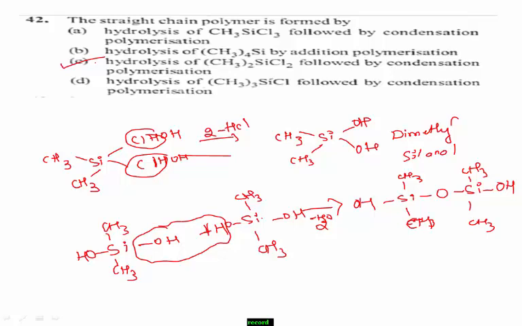Next, question number 39. Identify the correct statement among the given options. Option A, in Si3O9 6-, tetrahedral SiO4 units share 2 oxygen atoms. Option B, trialkyl chlorosilane on hydrolysis gives R3SiOH. Option C, SiCl4 undergoes hydrolysis to give H4SiO4. And option D, Si3O9 6- has a cyclic structure.